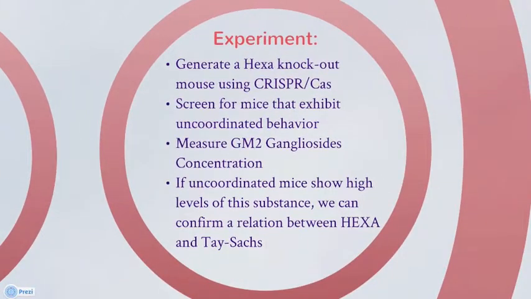As Alan mentioned, we're going to be using the CRISPR-Cas mechanism to generate HEX-A knockout mice. We will then screen for subjects that exhibit uncoordinated motor behavior and assay GM2 ganglioside levels in their neurons. If uncoordinated subjects show a higher than normal level of gangliosides, we can confirm the essential role of the HEX-A gene and its product, beta-hexosaminidase, in the breakdown of gangliosides in neurons.